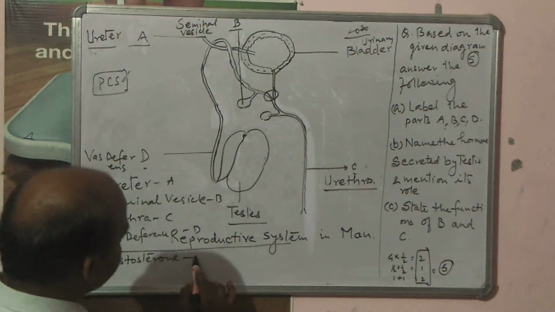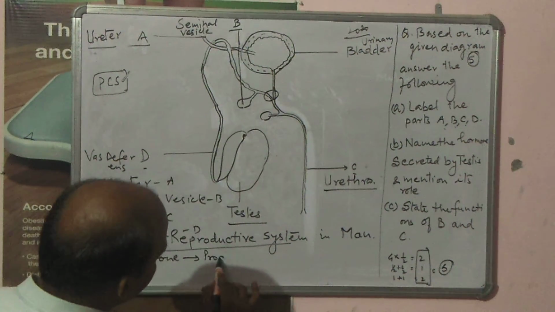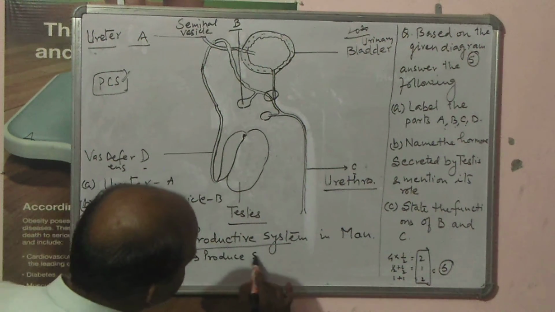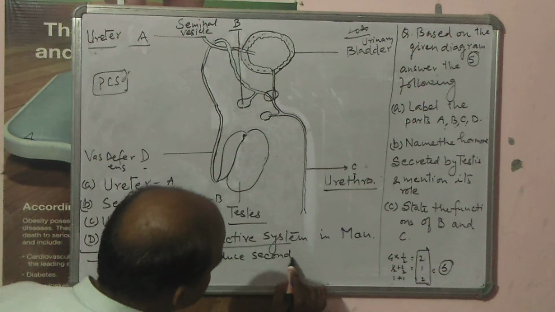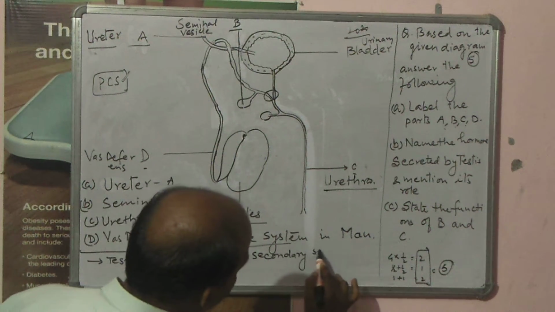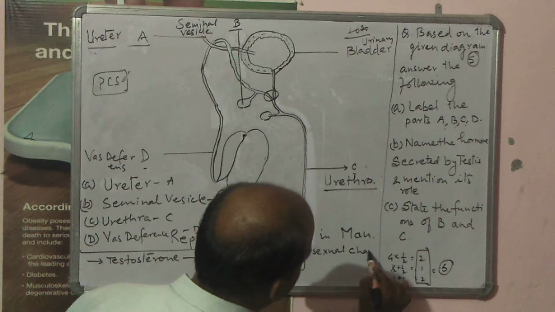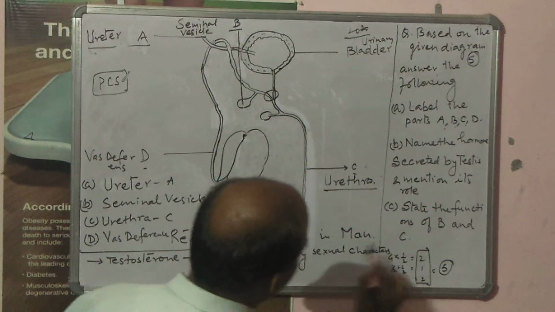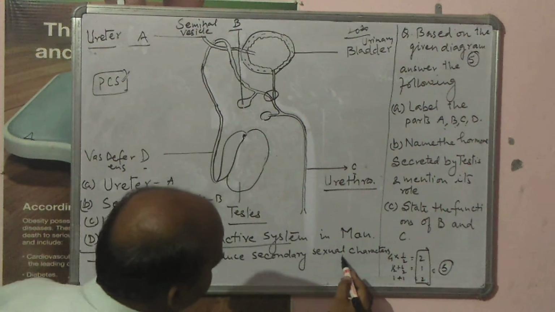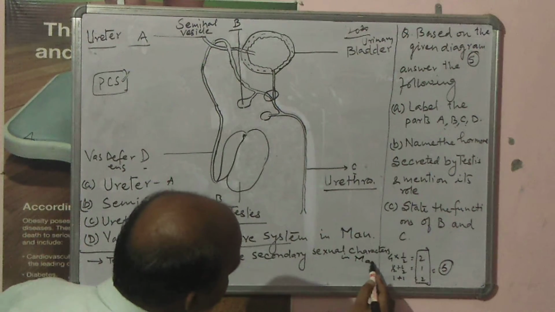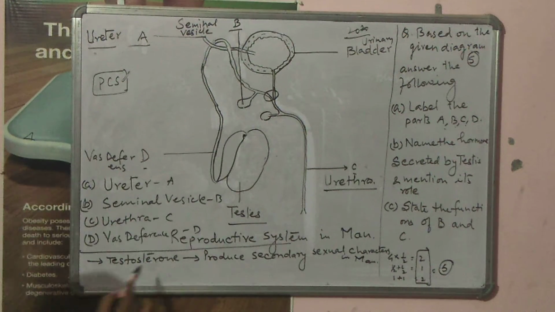Its function, produce secondary sexual characters in man. That is its function. So name you have to write, its function you have to write.